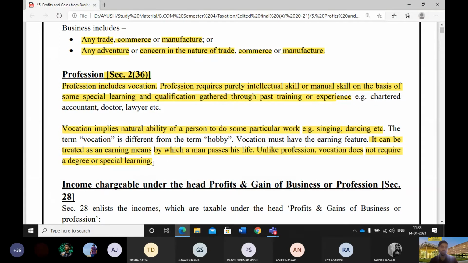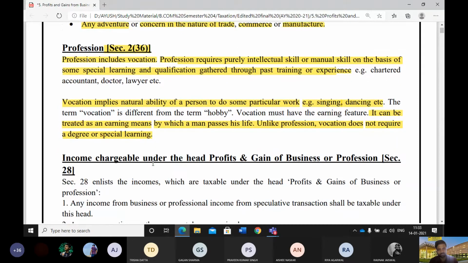That means they said that profession includes vocation. Although there is a difference between a profession and a vocation, a profession requires intellectual or manual skills or special learning, but a vocation doesn't require the same. It's a natural ability that a person has. But as both are used to earn something for our livelihood, we are considering them as one under the Income Tax Act from the earning perspective.